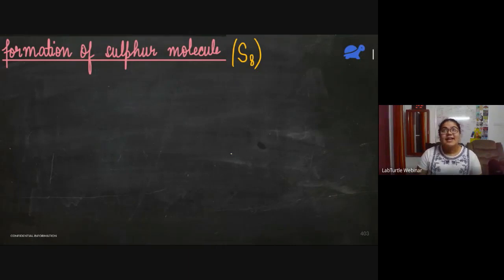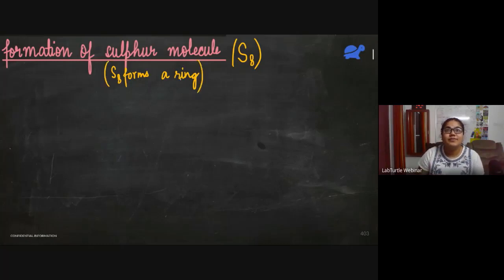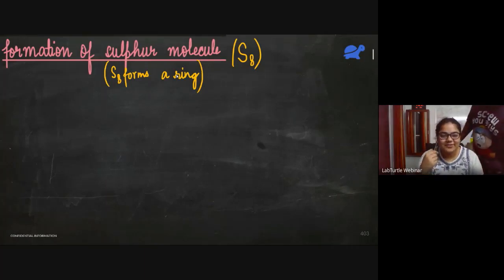Okay. And I'll give you a hint. Sulfur, S8, forms a ring. So it is a ringed molecule. It is a cyclic molecule. And can you try and draw its structure now? That's a tough one, no?